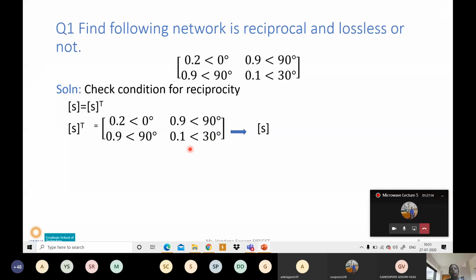Now compare this transpose matrix and the original matrix. They are the same, no? 0.2 at an angle of 0 degree, 0.9 at an angle of 90 degree, then 0.9 at an angle of 90, and 0.1 at an angle of 30. So this transpose matrix is the same as the original S matrix. So we can say that this network is reciprocal. So we can write our conclusion: network is reciprocal.